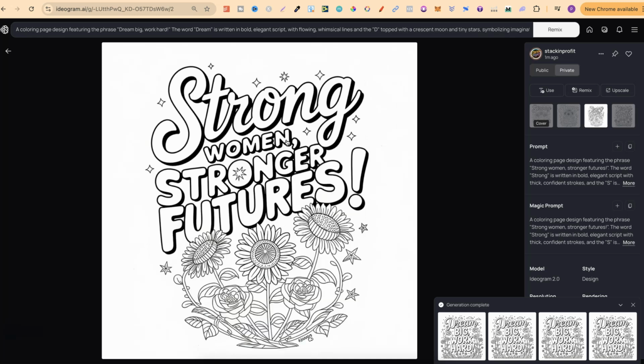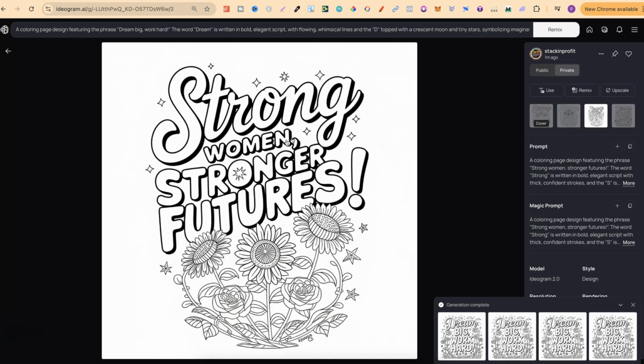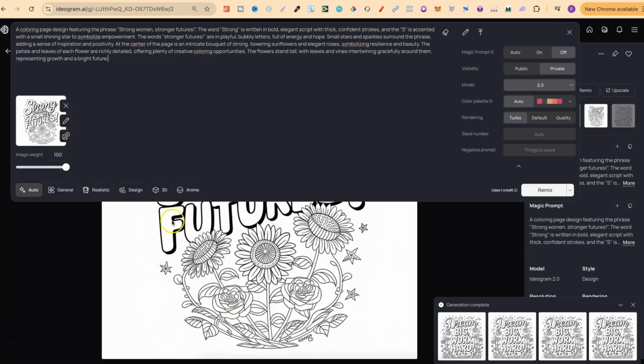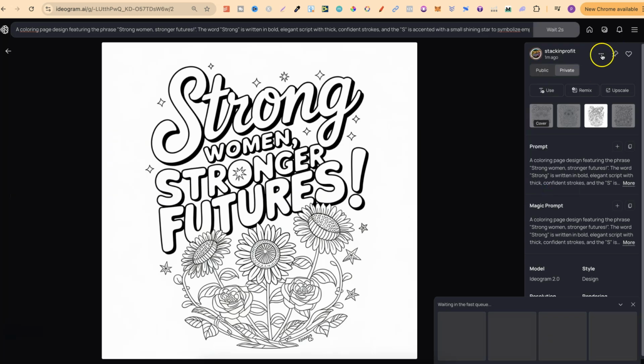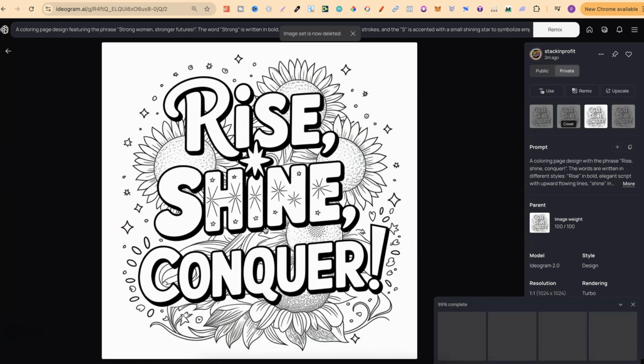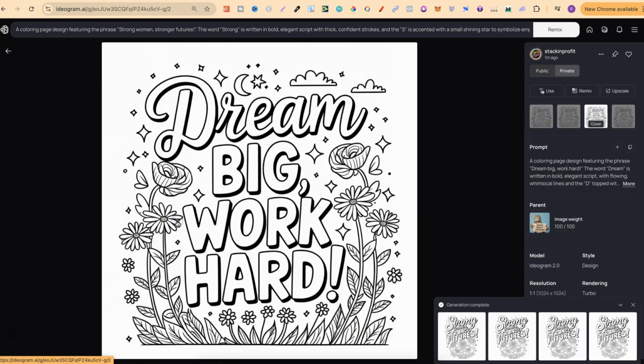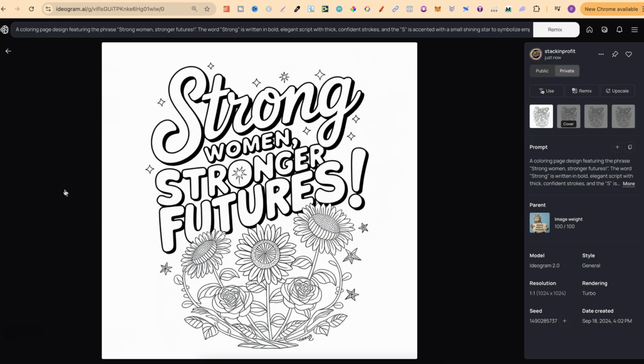So does this. So out of these two, I really like this one, and I really like this one. Let's go with this one, because I do believe that another one of those colouring pages does have a bold outline like that, so it is going to look pretty good. But let's go ahead and delete that as well. Let's take a look at this one. I'm not too sure about this one now, but we'll take a look at all of them in a second. Dream big, work hard, that one's done, and I believe that's all of them done.